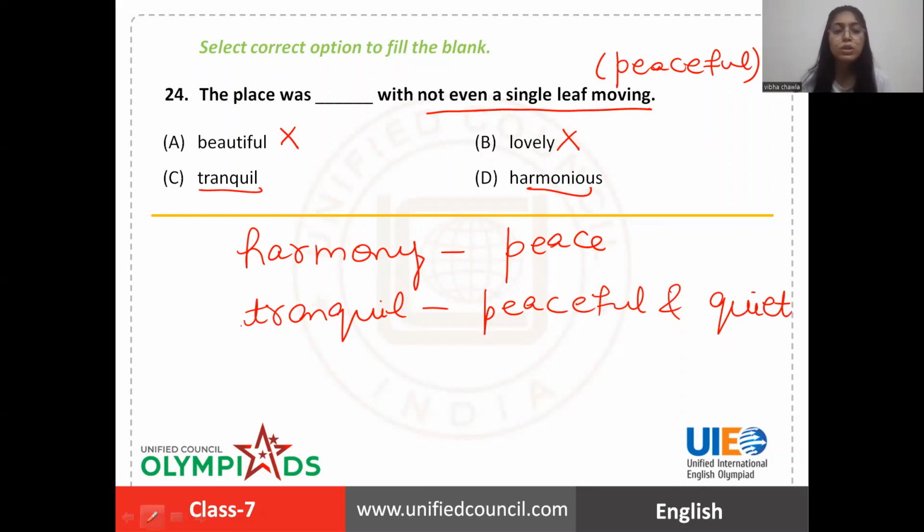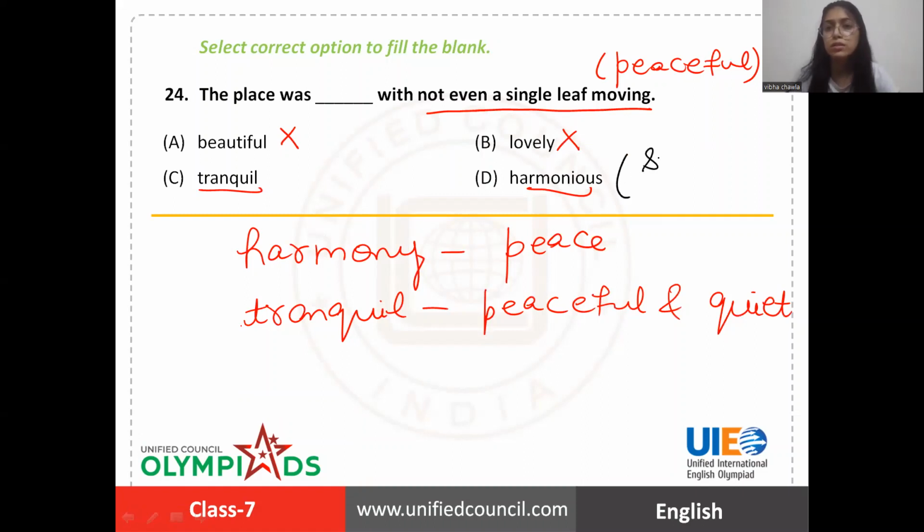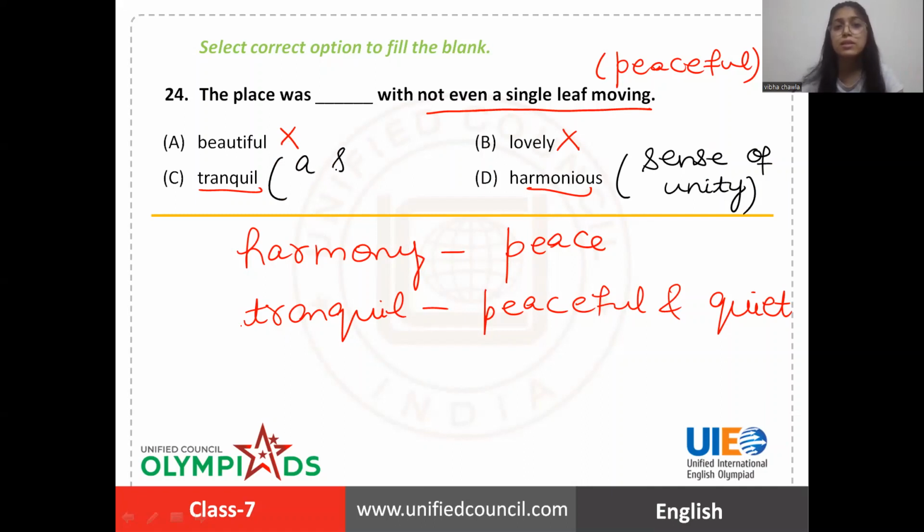You use harmonious when there is a sense of balance, a sense of unity. And you use tranquil for a state. Which state? A state without disturbance, a state without turmoil.